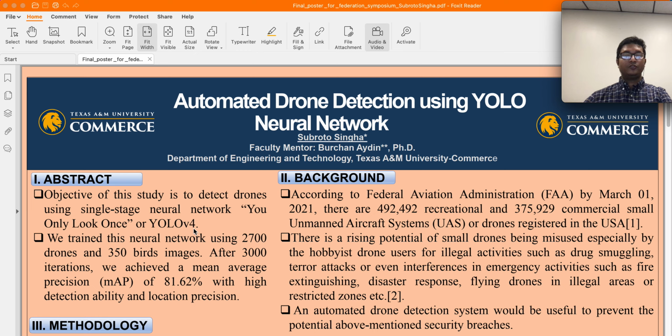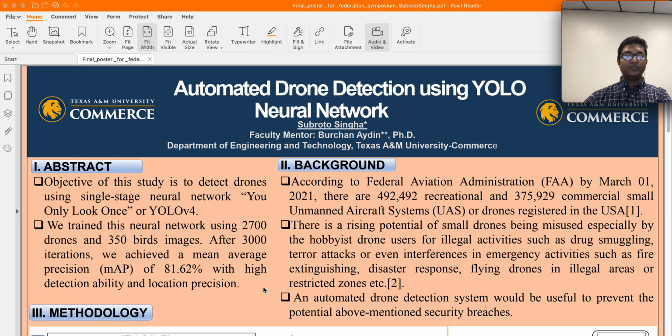We choose to use YOLO version 4 because of its speed and accuracy. In fact, it outperforms its previous versions in terms of accuracy and speed. We use 2700 drones and 350 birds images. We collected this dataset using internet, in fact Google Images, YouTube and Kaggle. After 3000 iterations, we were able to achieve a mean average precision of 81.62%. MAP is an evaluation metric to determine the performance of any object detectors.